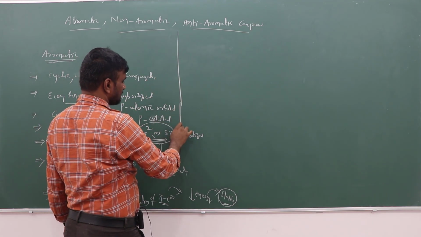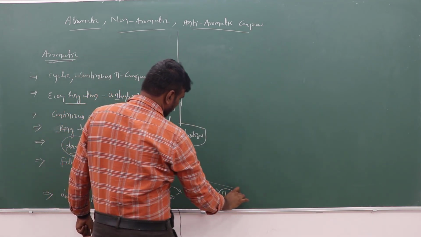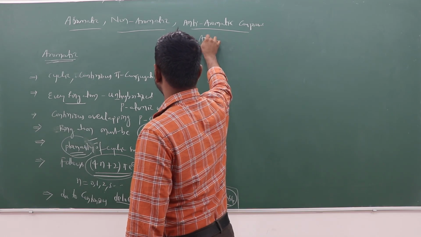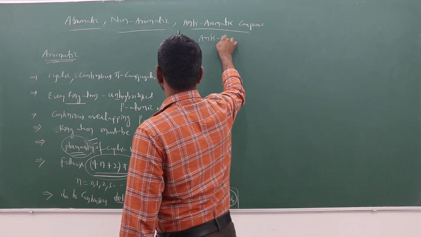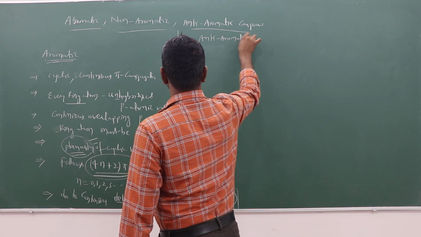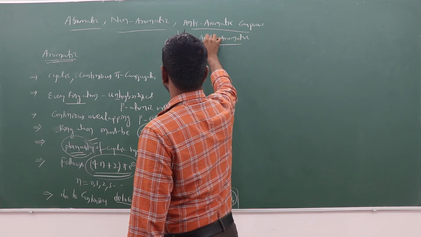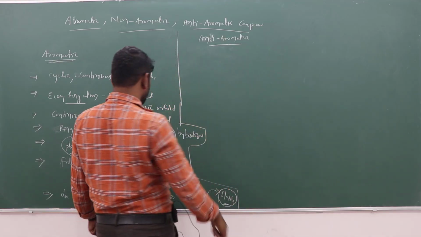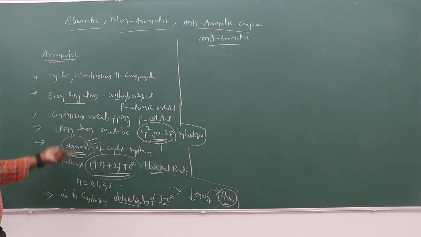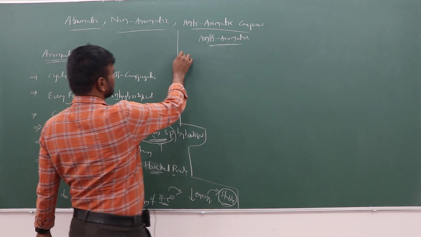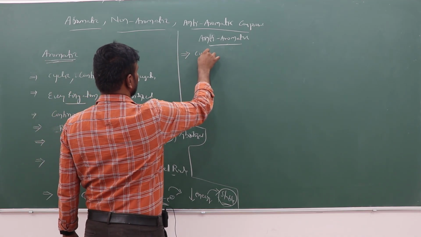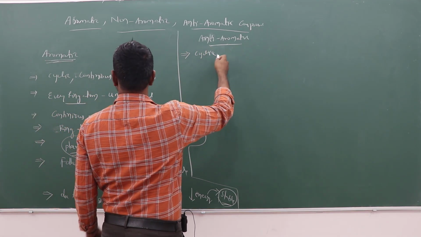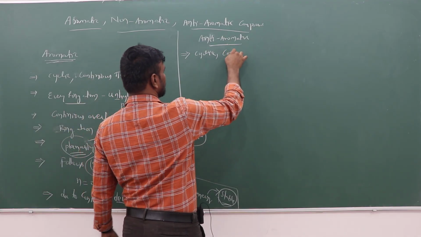Now, what about anti-aromatic compounds? What is the nature of anti-aromatic compounds? Similar to aromatic, anti-aromatic compounds are also cyclic with continuous pi conjugation.